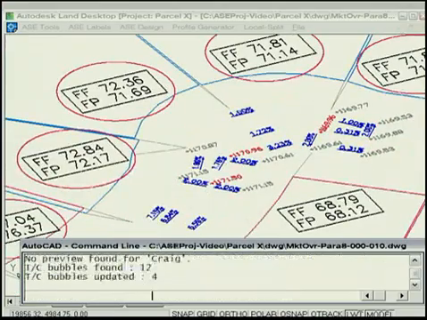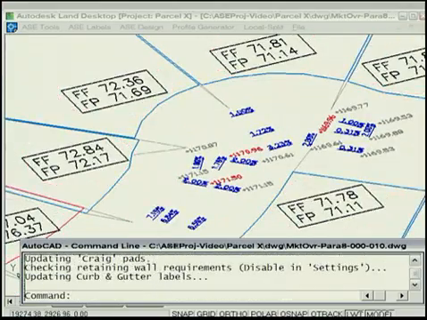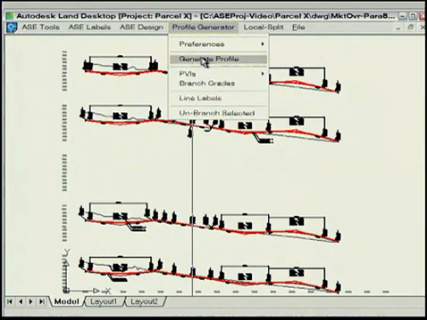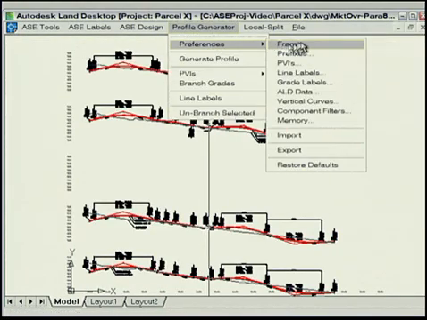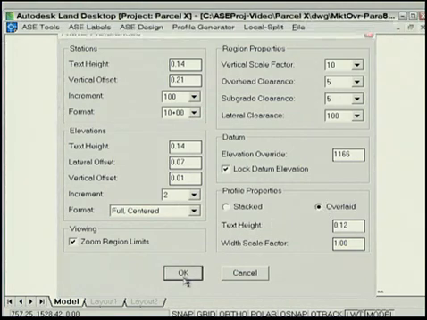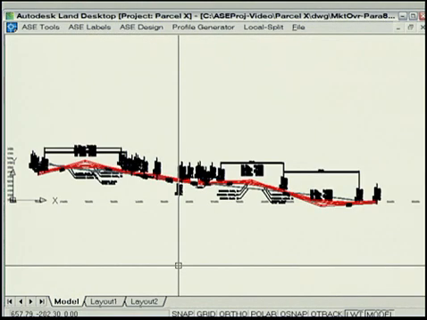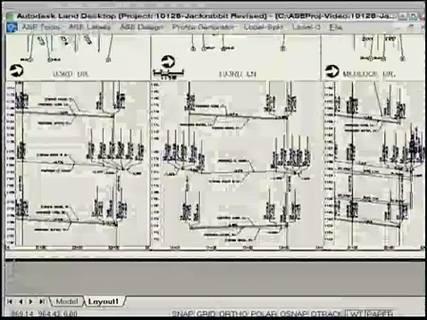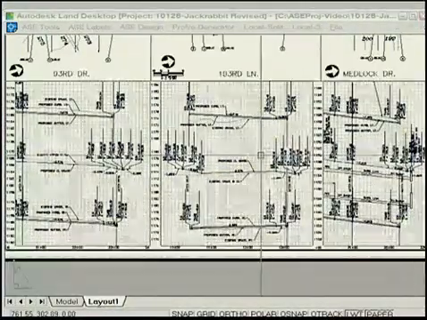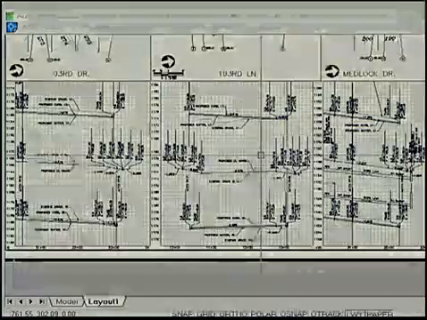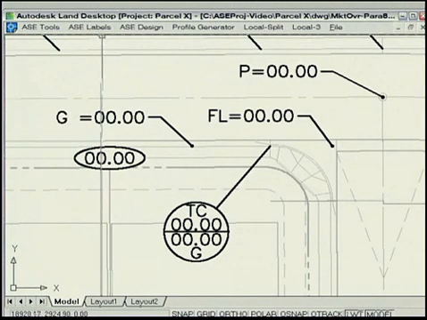Overall, ASE Civil's powerful data management and sharing features enable single users to adjust, update, and replot 50 or more sheets of grading and paving plans in the same day, error-free, without a single manual calculation or manual edit. Changes that used to take several people days or even weeks to complete can now be accomplished in hours or even minutes by a single individual using ASE Civil.